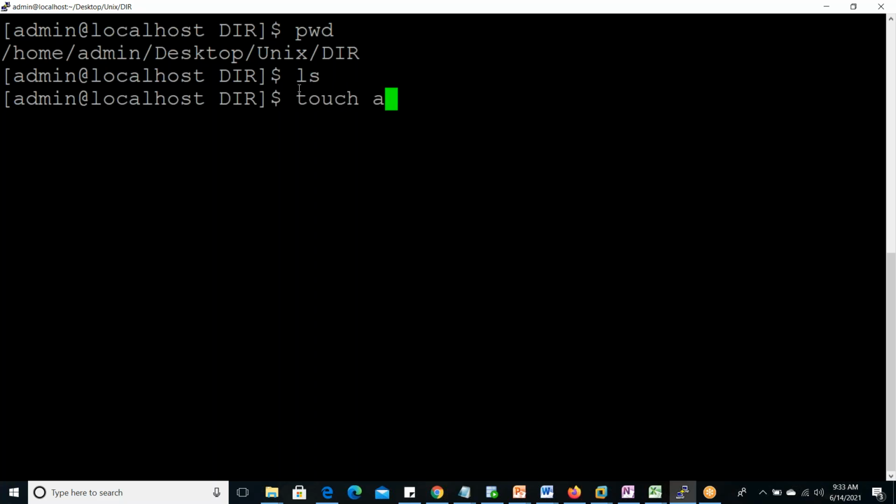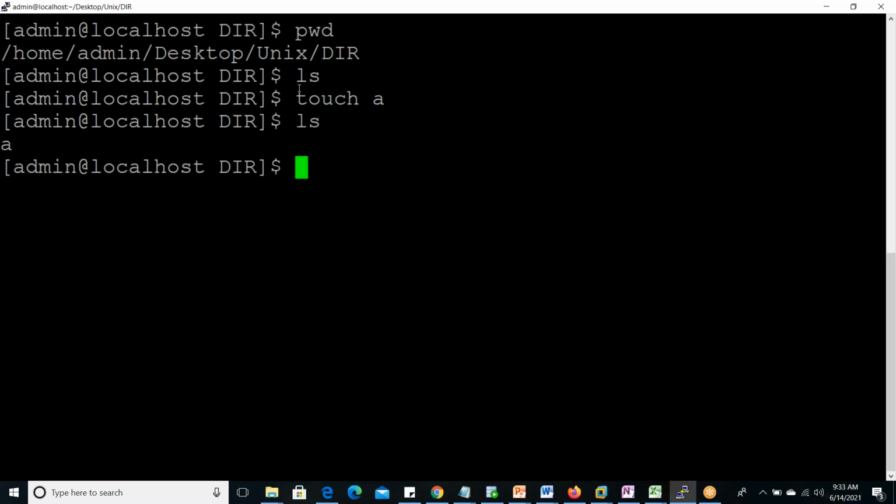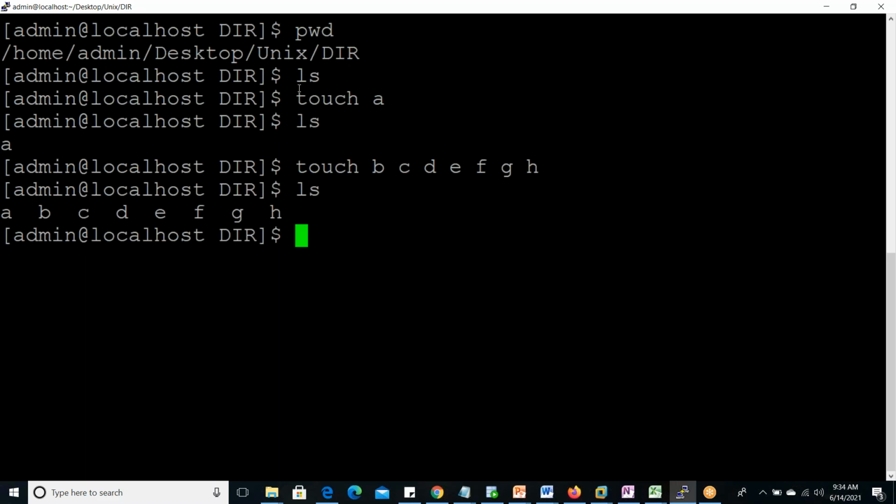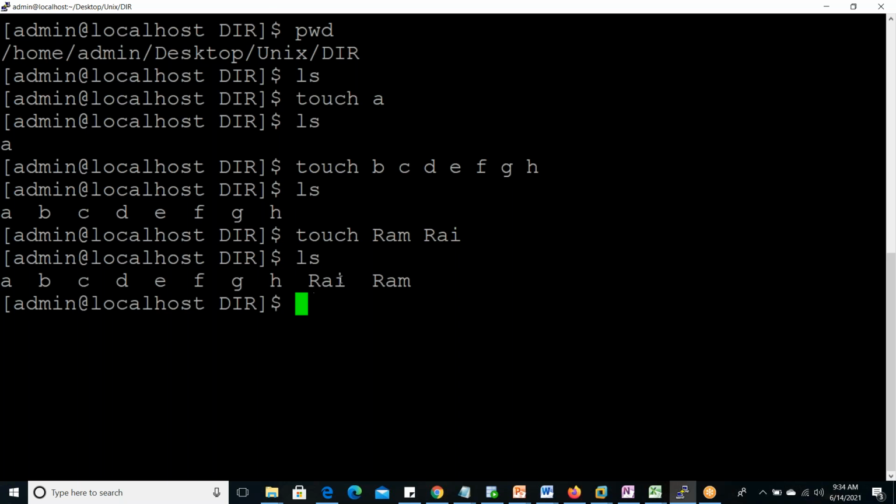Now freshly we can create. touch A, B, C, D, E, F, G, H, like that. ls: A, B, C, D, E, F, G, H are created. Now touch Ram Rai. So what will it create? Two files it will create. Ram is one file and Rai is another file. ls Ram Rai. Okay, alphabetically it's sorted by default: Rai, Ram. Two files are there.